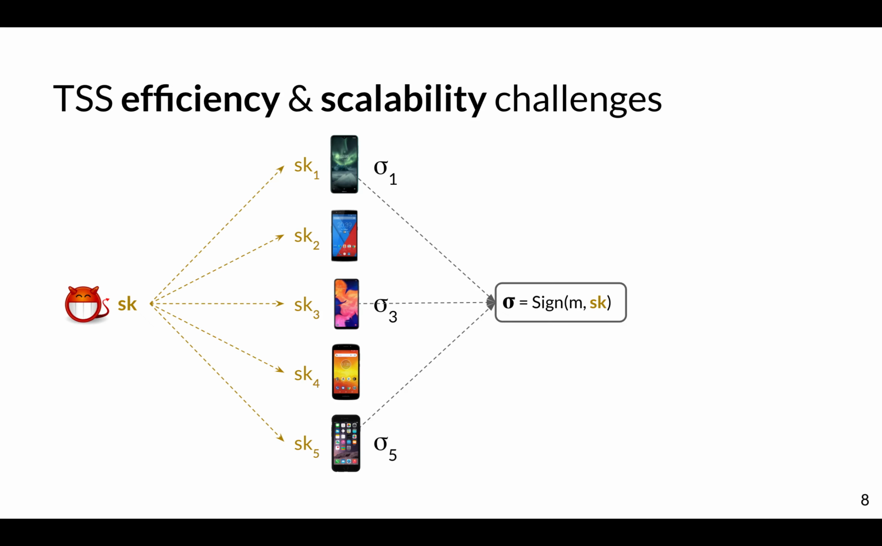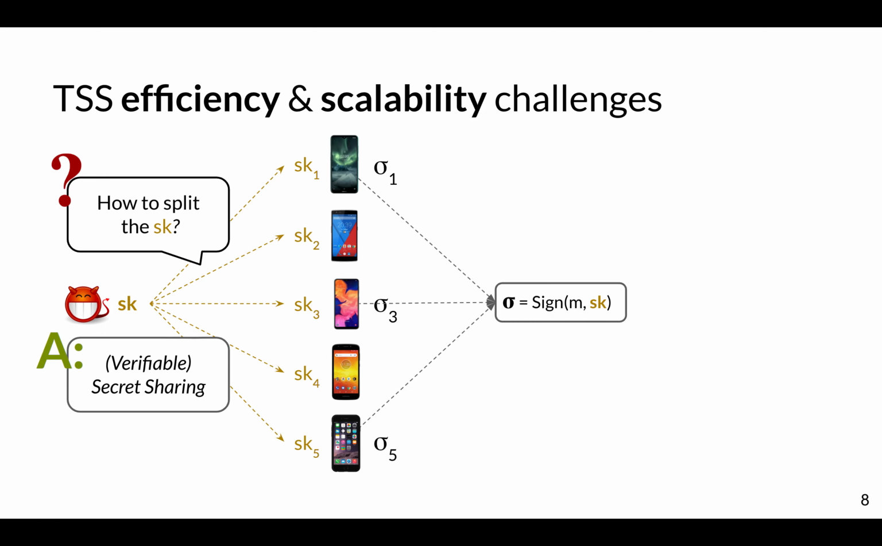So let's see what are the challenges here. One challenge is, how do you do the splitting of the secret key? The first answer is to use a well-known line of work called Verifiable Secret Sharing. And this allows a dealer who knows the secret key to split it in a verifiable manner. Unfortunately, the dealer knows the secret key, so that means the dealer can sign, and that means you no longer have a threshold scheme.